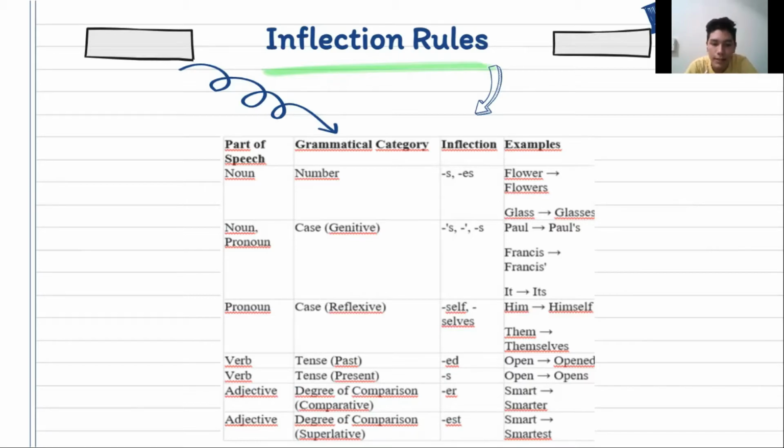Verb, past tense: we add ed, and an example is open and opened. The verb in present tense: we add s, for example open, opens. Adjective, degree of comparison: we add er, and an example is smart and smarter. Adjective, degree of comparison: we add est, and an example is smart and smartest.